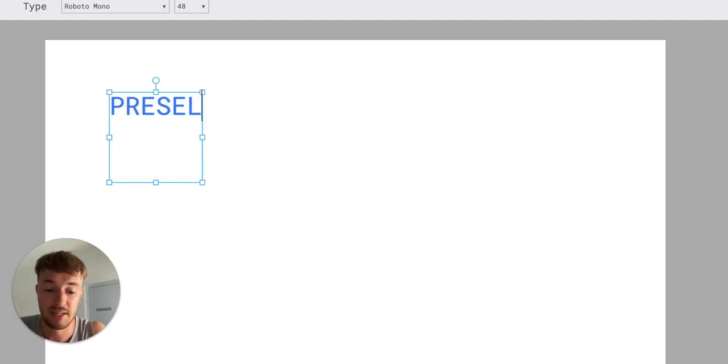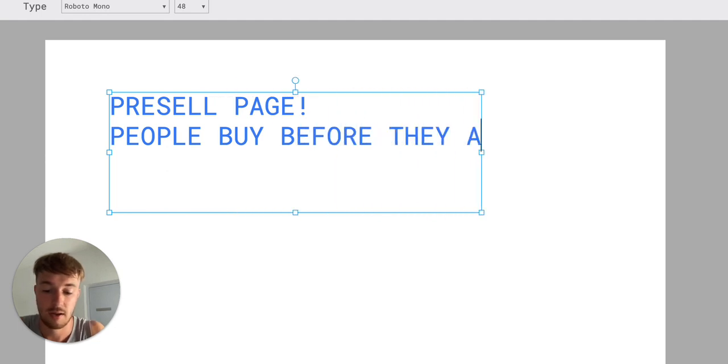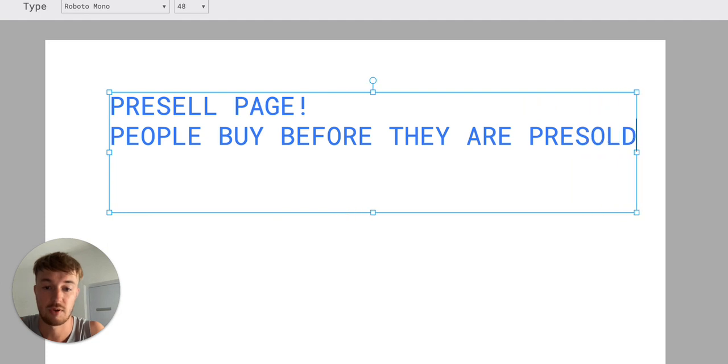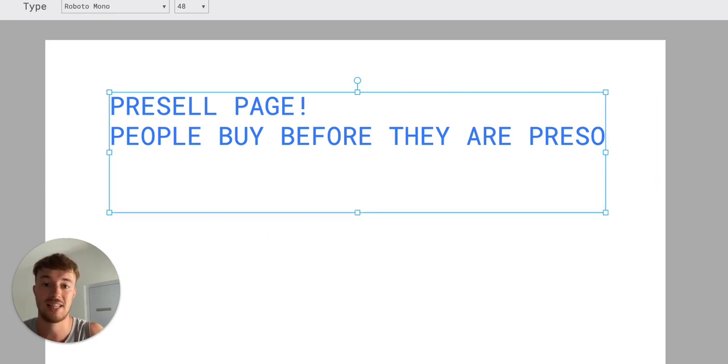People buy before they are pre-sold. What does it mean? You have to make sure that you are pre-selling way before they come to the buy now button. Why? Because you have to understand the mentality and psychology of the audience you are marketing to. They have to be pre-sold. That's why it's called a pre-sale page, not a sales page.